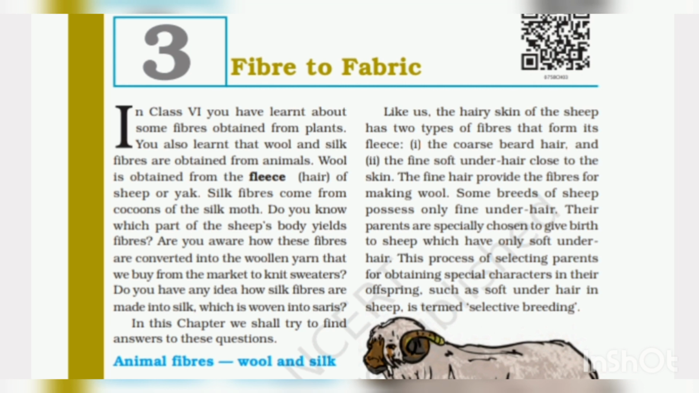So you can just go through this definition, and then we have that the hairy skin of the sheep is of two types. So the first coarse beard hair, and second fine soft under hair. The fine hair provides the fibers for making wool, and then some of them possess only fine under hair, and then parents are specially chosen to give birth to sheep which only have soft under hair. So this is the process of selective breeding.